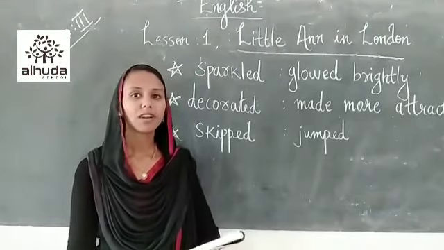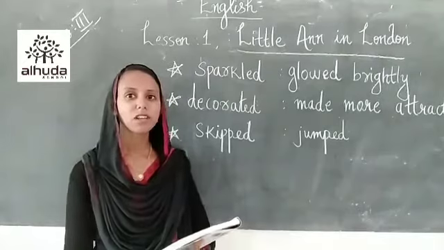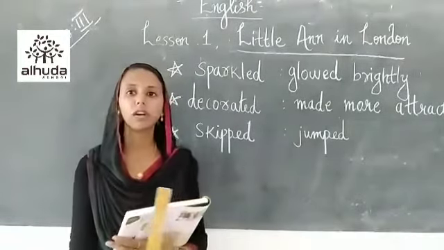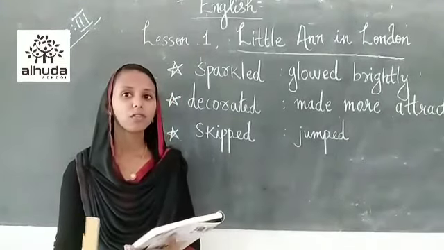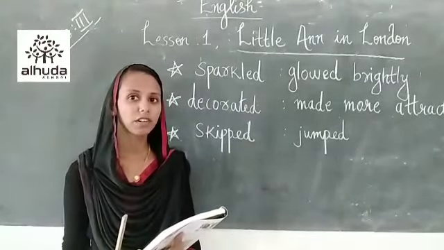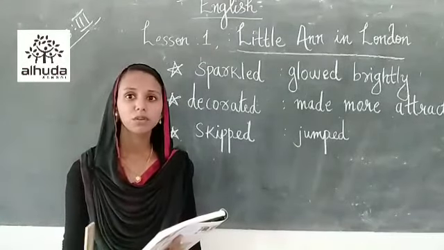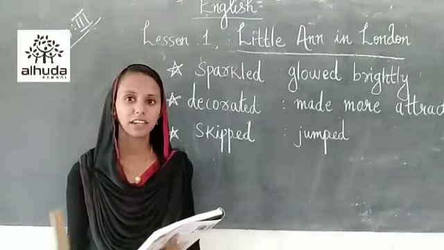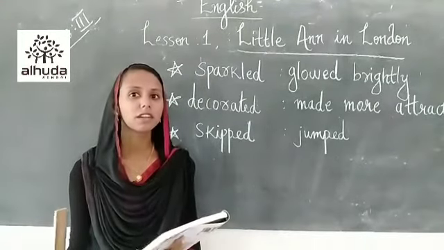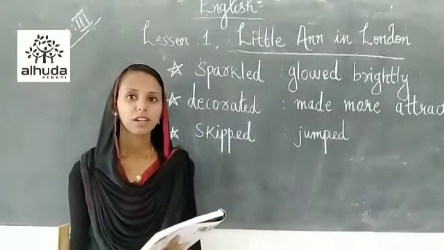You all are familiar with this word because skipped means jumped. When you are walking with your parents, you always skip. You are skipping through the road, and this skipping means you are enjoying walking through the road.